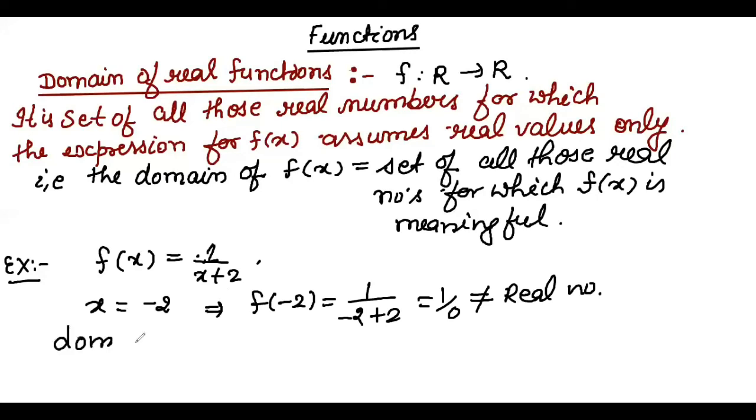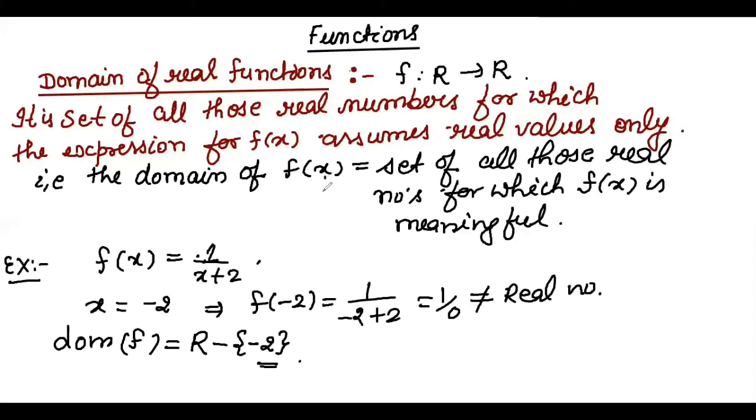For finding the domain of this function, we can apply in place of x any value except minus 2. If I'm applying x equals 4, then there will be no problem. We are getting a real number. If I'm applying x equals minus 7, then again I'm getting a real number. But if I'm applying x equals minus 2, I'm not getting a real number. I'm getting infinity, and infinity is not a real number. So we can write the domain will be all real numbers except minus 2. So this is the way to find domain value.